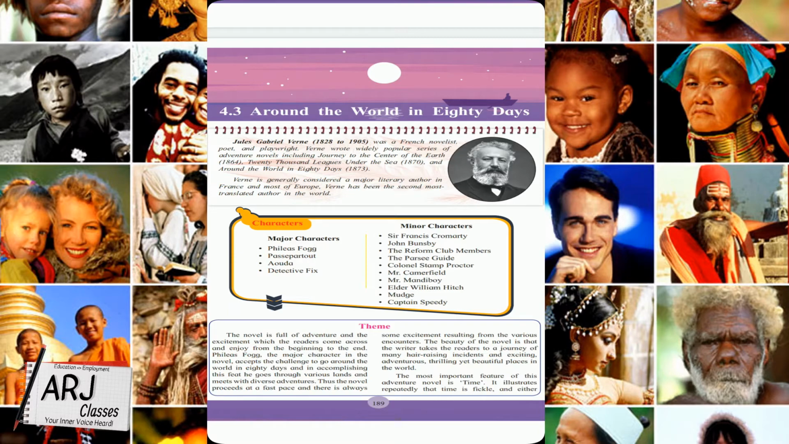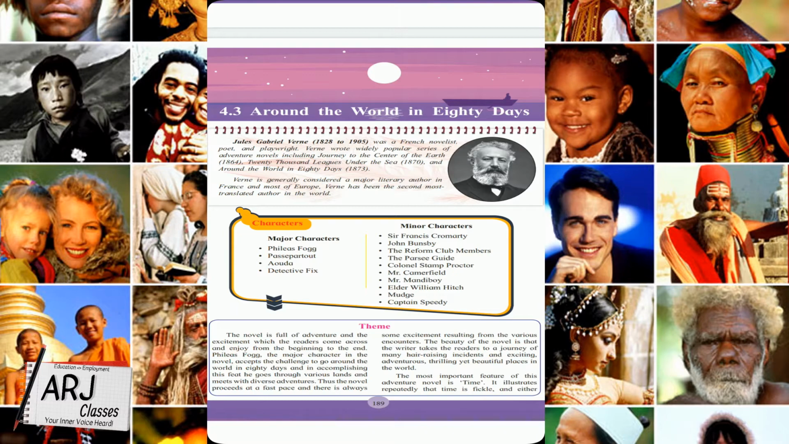Obviously, he is going around the world. That means he is going to face different people. He's going to go through different landscapes, different natural diversities, and so he will obviously get into different adventures, and all that is given in this novel, what adventures he has to face. Thus the novel proceeds at a fast pace. There is always some excitement resulting from the various encounters. There is always excitement with whatever Phileas Fogg is doing in his journey.